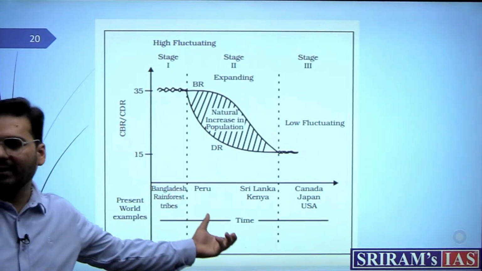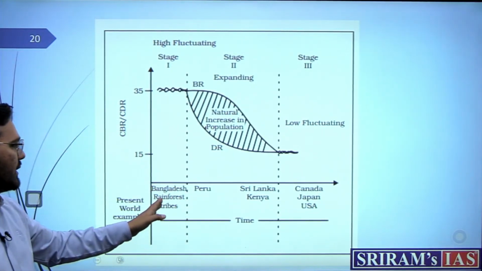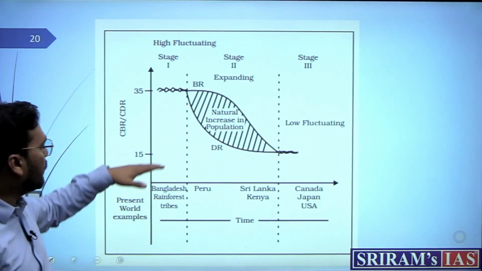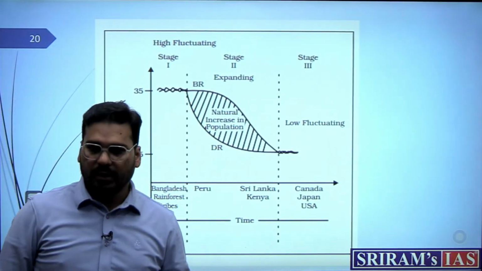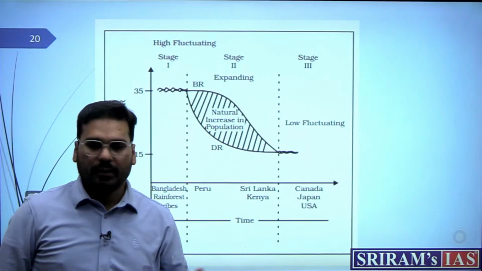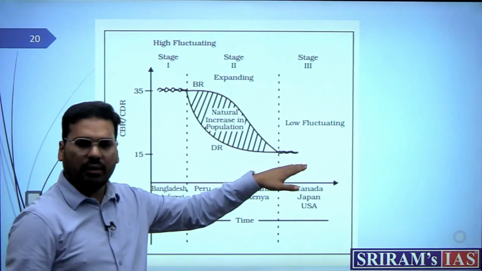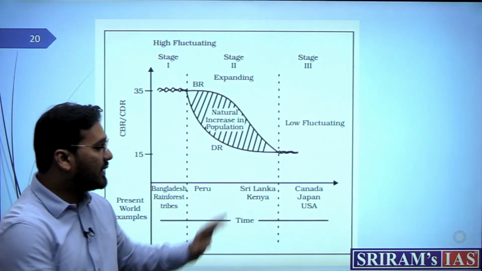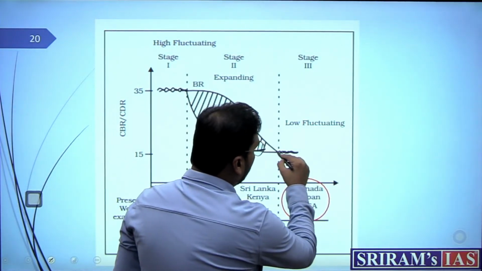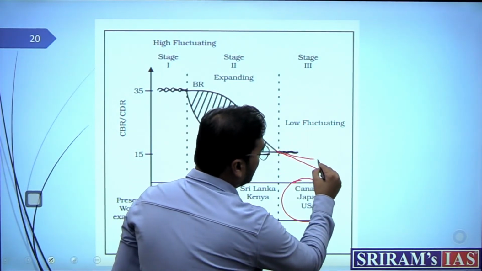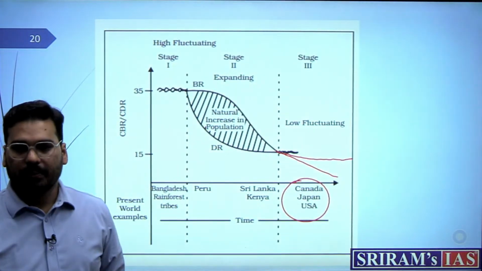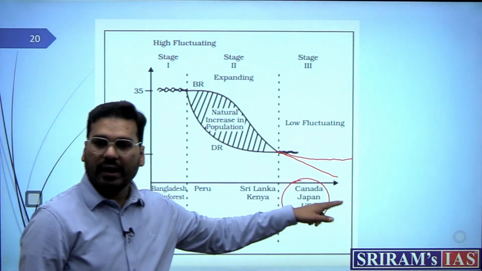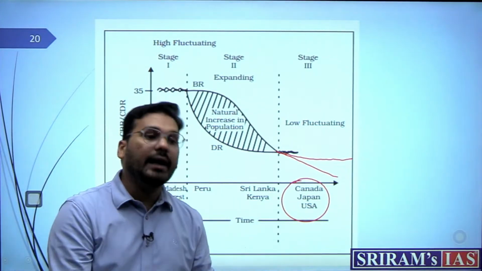Now, this is the demographic transition theory. If you want, you can mention all these countries in Africa, like Bangladesh and the Congo valley countries, they are actually falling in this. They are still producing a lot of children because the death rate is quite high. Now, countries like India are almost here, India is here, right? Because it's an old map, Canada, Japan, US are there, but they have actually gone beyond, where the birth rate has gone down and the death rate is still up. That means there is going to be population decline.